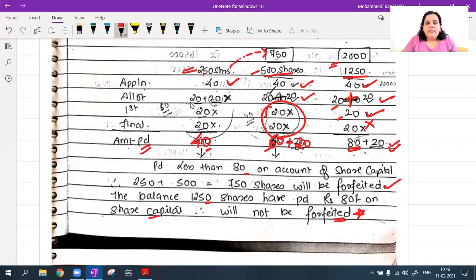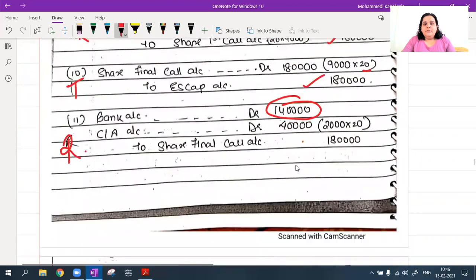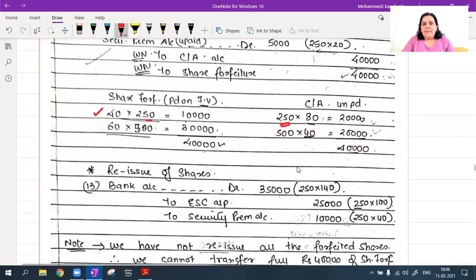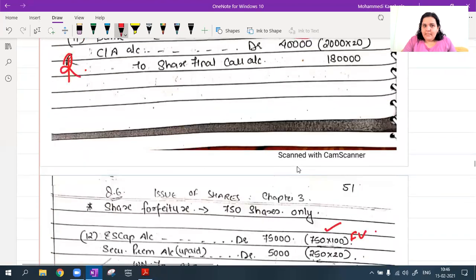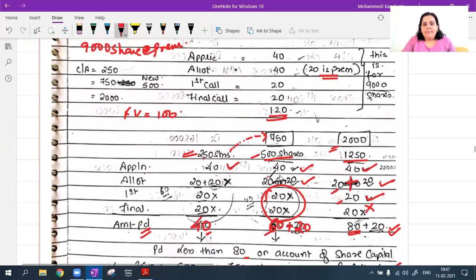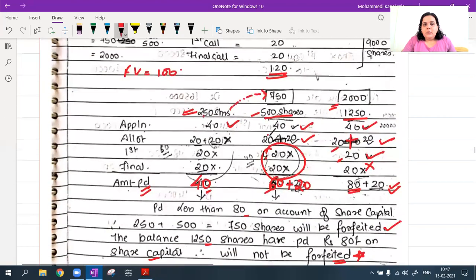Total unpaid is 80. 20 plus 20, 40 plus 40, 80 is unpaid. Okay. So calls in arrears, total unpaid along with the securities premium. So total unpaid is 80 on 250 shares. And then on 500 shares, total unpaid is 40 rupees. Let's see that also. On my 500 shares, total unpaid is only 40 rupees.